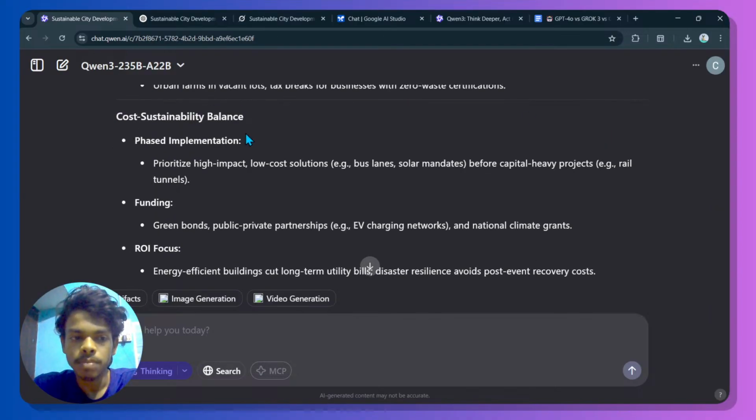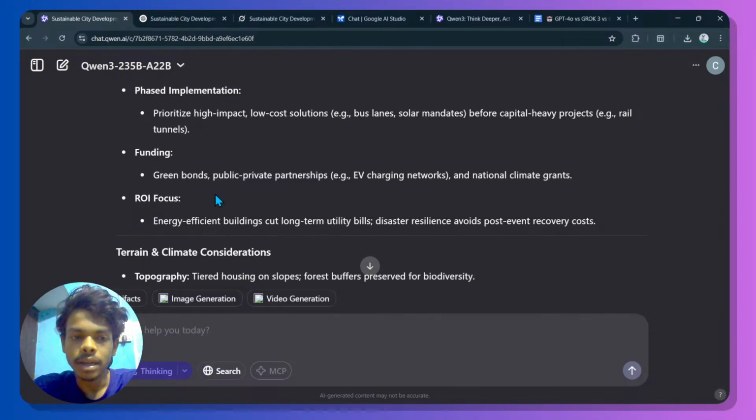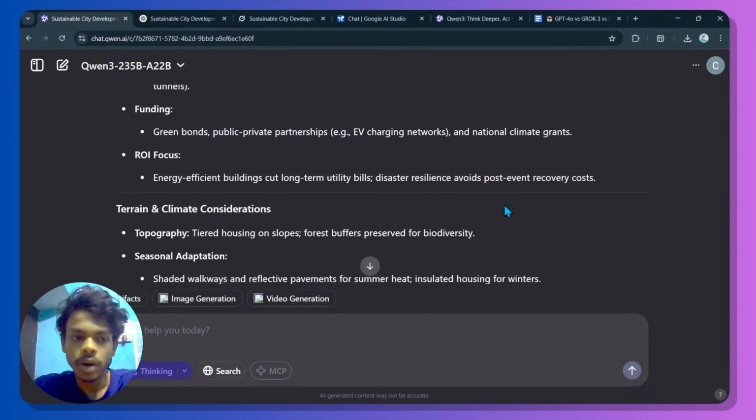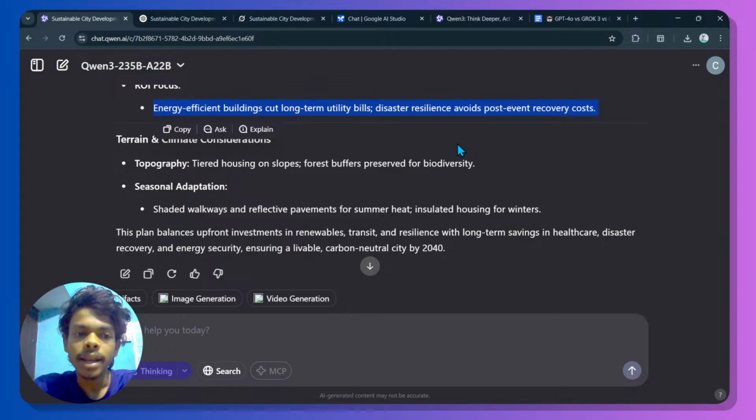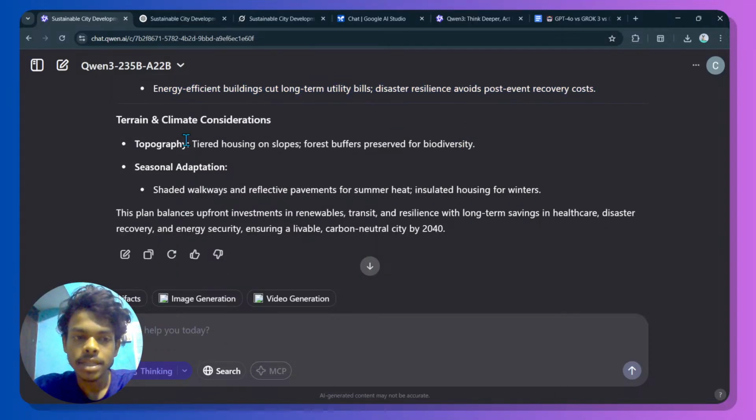Cost and sustainability balance: phased implementation, prioritize high-impact, low-cost solutions before capital-heavy projects. Funding: green bonds, public-private partnership, and national climate grants. ROI, return on investment focus: energy efficient buildings cut long-term utility bills, disaster resilience avoids post-event recovery costs. Terrain and climate consideration,